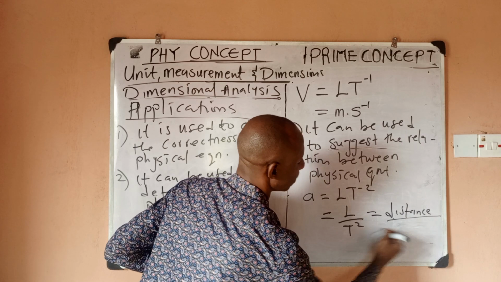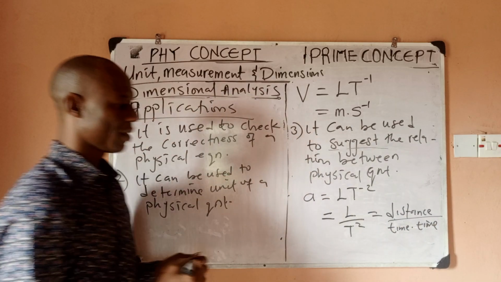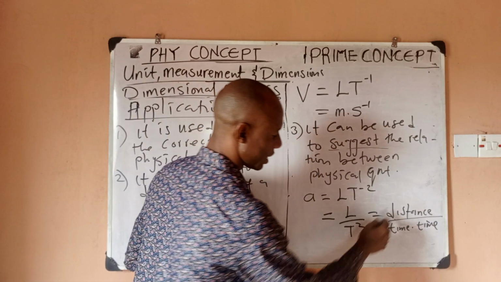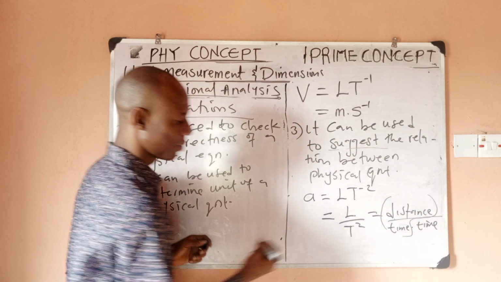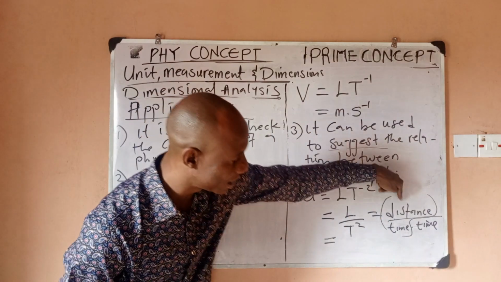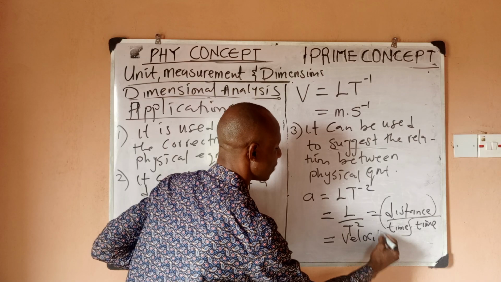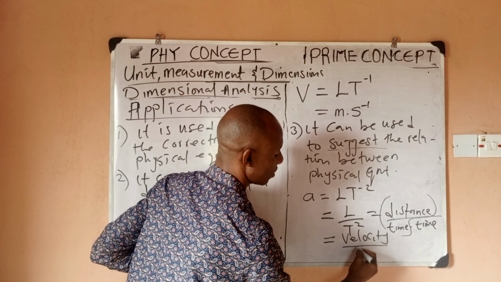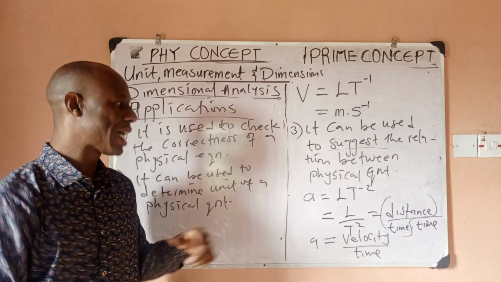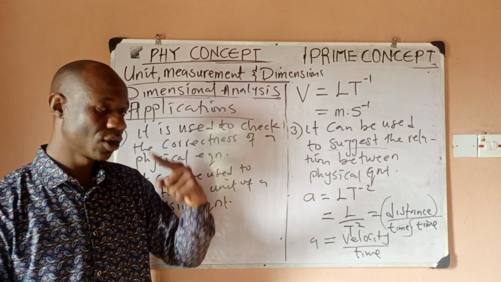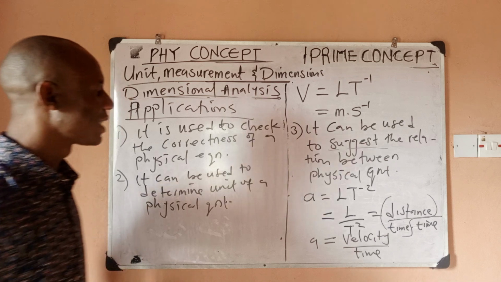We can say this is time times what? Time, because this is T squared. So that we can quickly now see that this part, distance over time, represents something very special. You can see that distance over time is actually velocity. So I can now say this is velocity, then I have one of the time left under over what? Time. So it means I can say, okay, it's possible that the formula for acceleration is going to be what? Velocity over what? Time. Right? Yes.